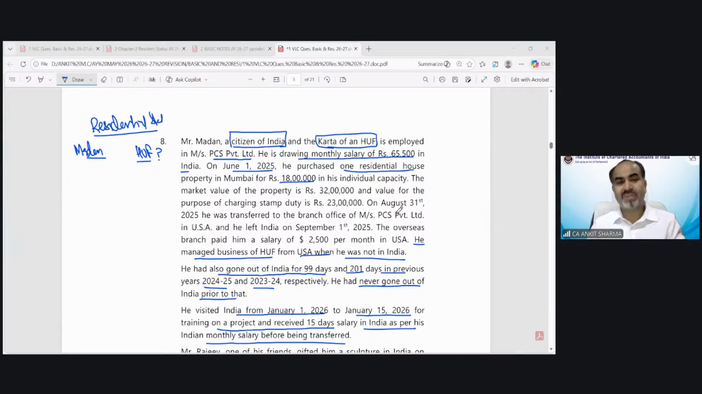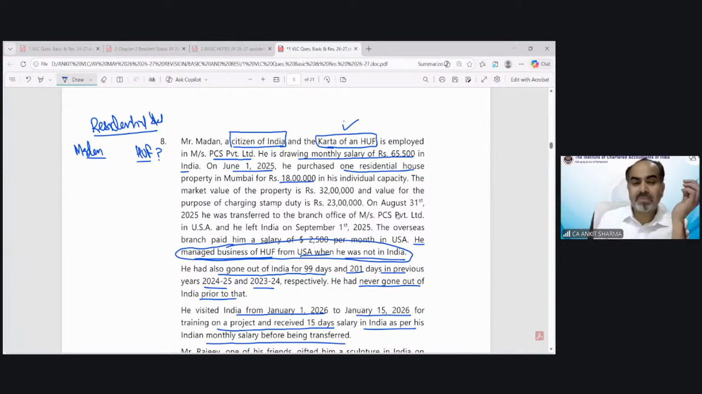So in this question, if you will see, he's a Karta of HUF and he managed business of HUF from USA when he was not in India. So technically it's saying he managed the business from USA when he is not in India. That means he managed the business from India when he is in India. So technically, partly the business has been managed from India. And if partly it has been managed from India, that means HUF will become a resident.